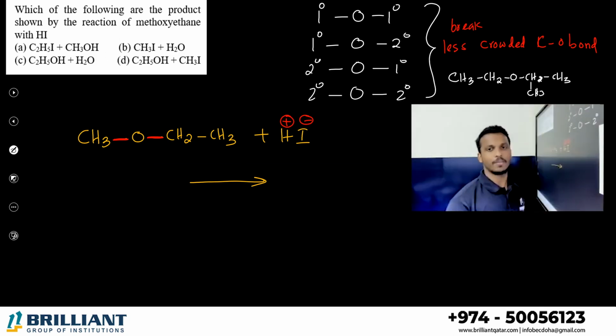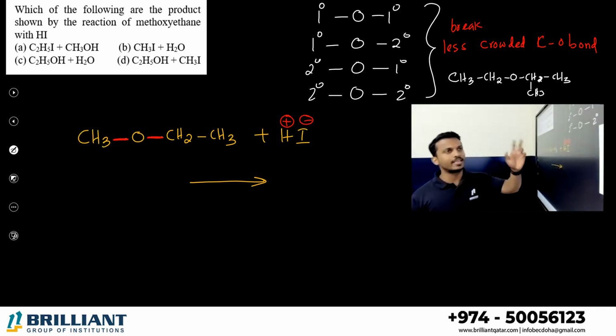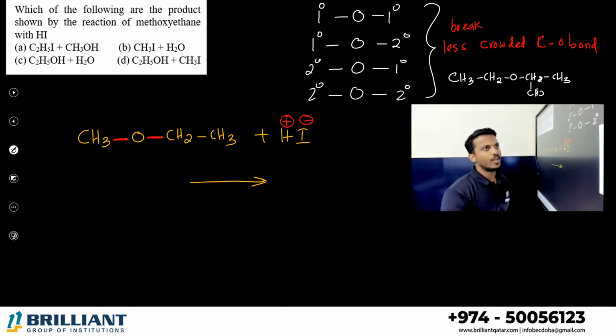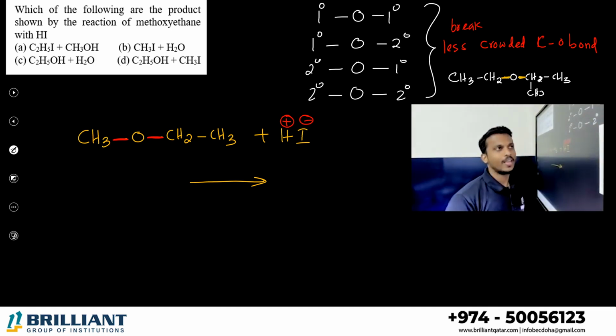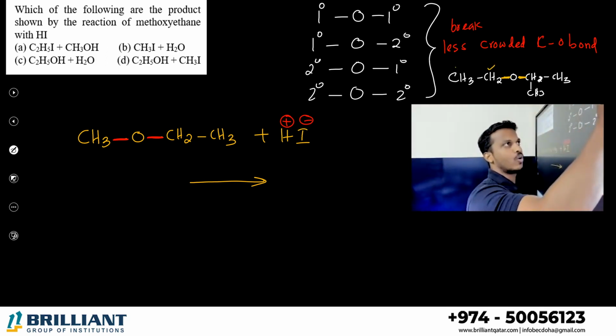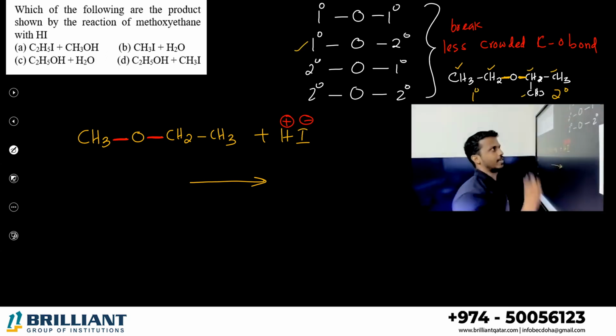Suppose this is the ether. On the left side there is an ethyl group, on the right side there is an isopropyl group. Which C-O bond do you want to break, the left one or the right one? The left part is primary, because this carbon is connected to only one carbon. The right one, this carbon is connected to two carbon atoms, secondary.